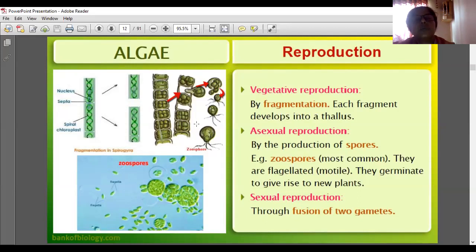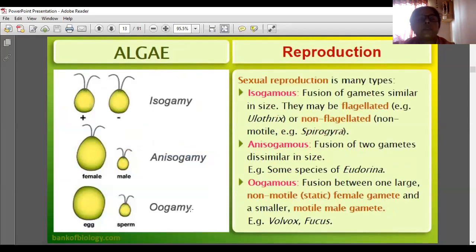The next one is zoospores. They produce spores. Here we can see it is converted into spores. As these spores possess flagella as the locomotory organ, they can move. They germinate to give rise to new plants. Then sexual reproduction: in sexual reproduction, fusion of two gametes takes place.